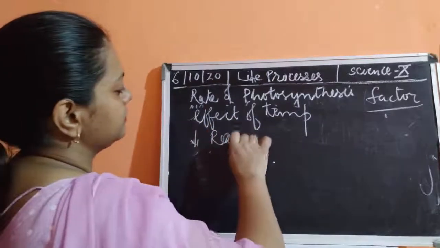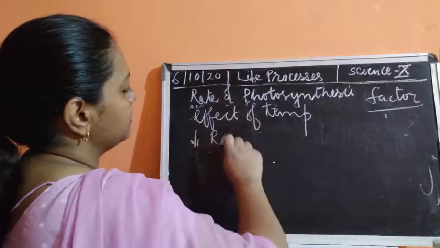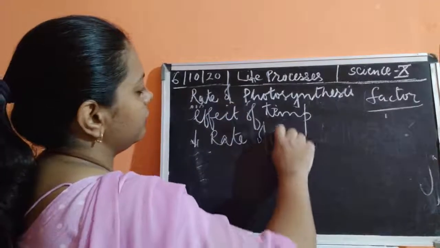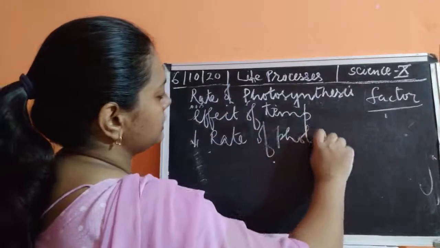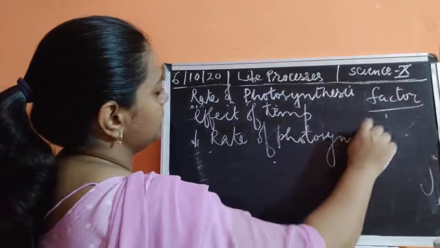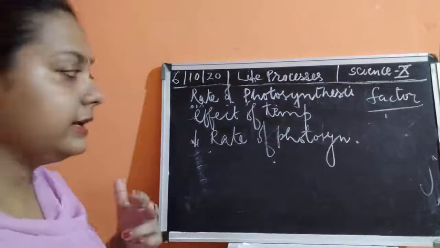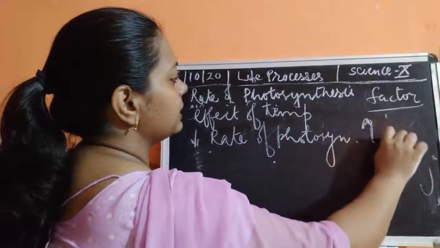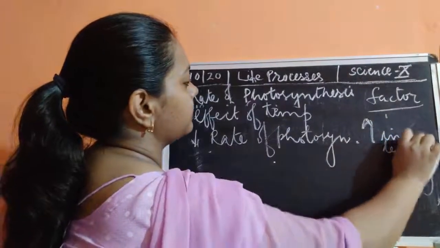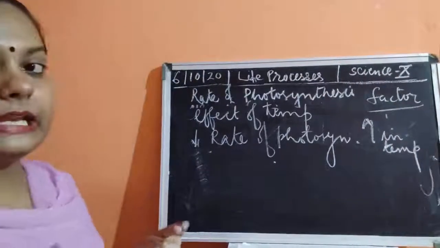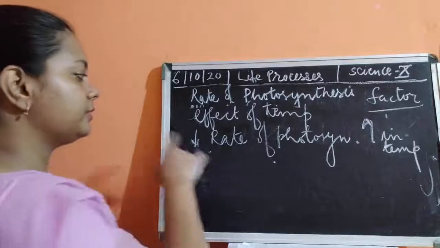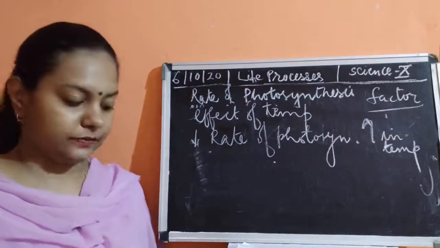First of all, remember this. The rate of photosynthesis decreases. Why does it decrease? Because of the increase in temperature. Okay, because of the increase in temperature, it is going to decrease the rate of photosynthesis. Fine, children.